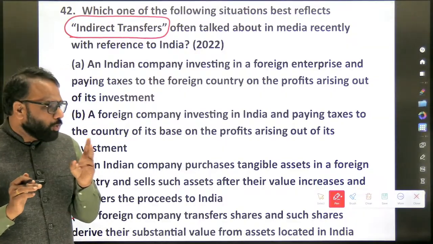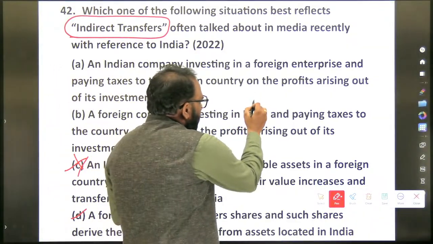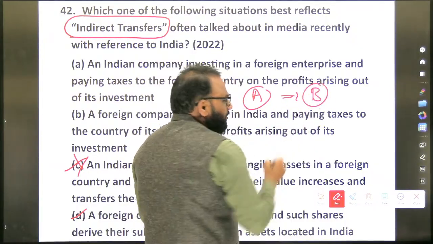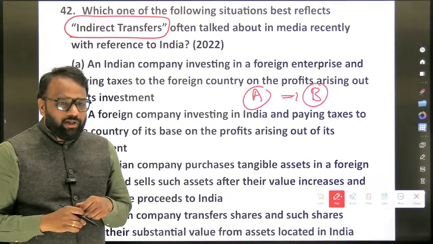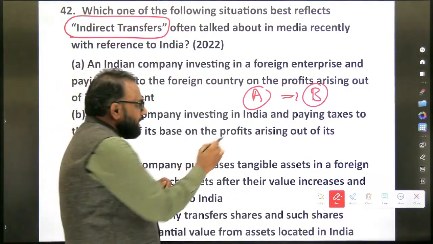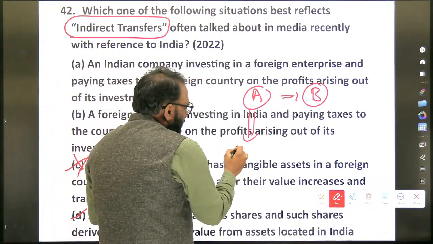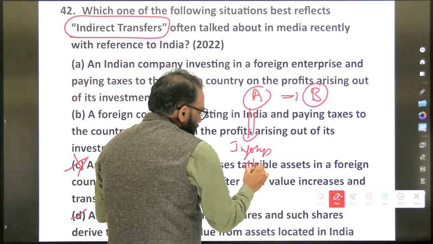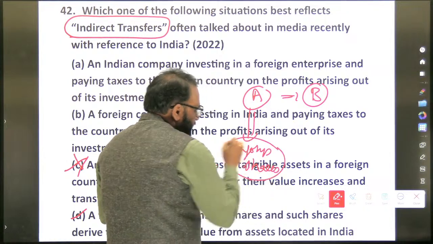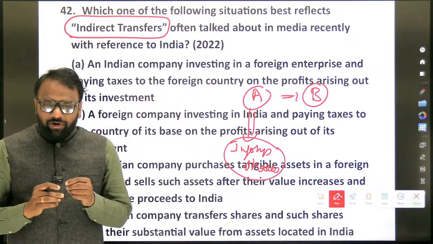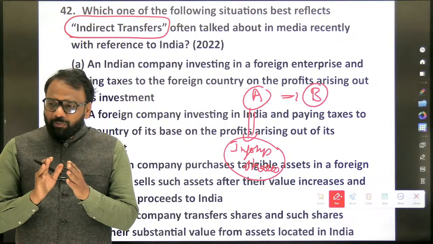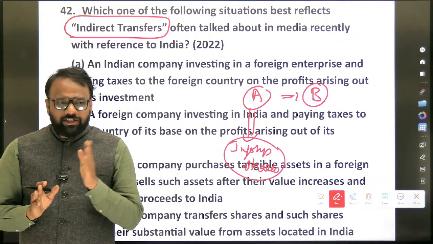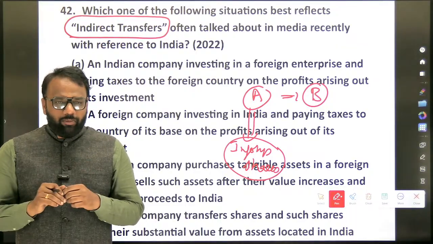For example, there are two companies, company A and company B. Now company A is holding some Indian shares, let's assume Infosys shares. Whenever you sell a share, should you pay some kind of tax to the government? Yes, you are supposed to pay some kind of taxes to the government.